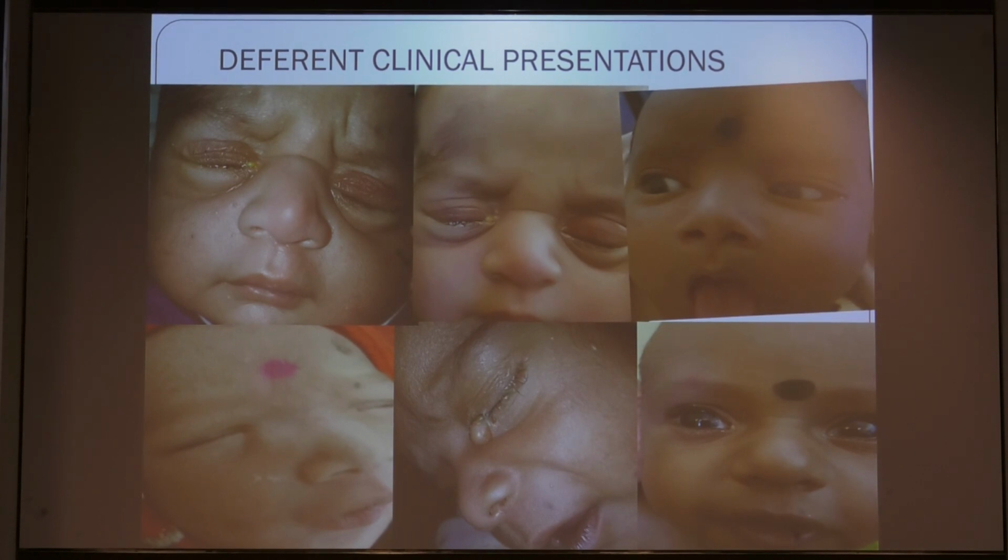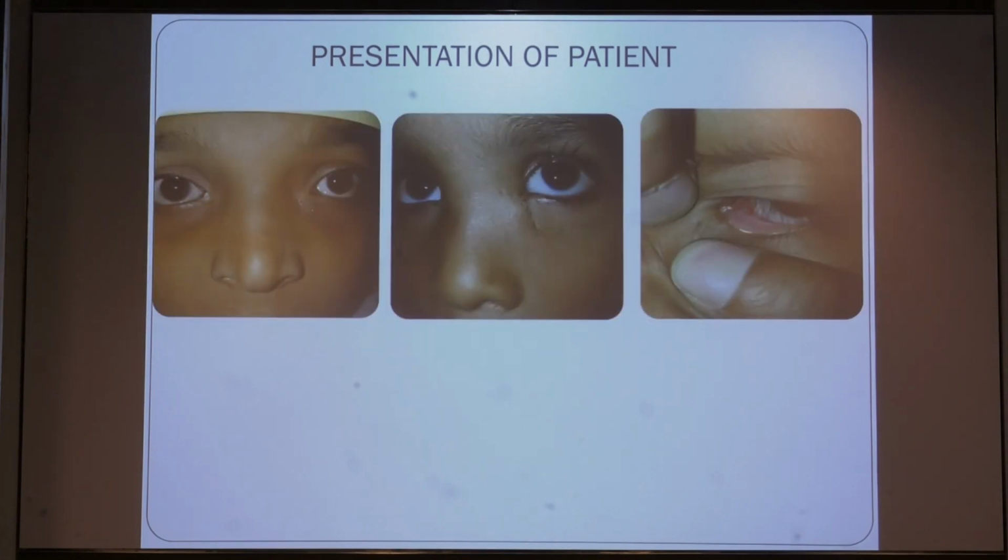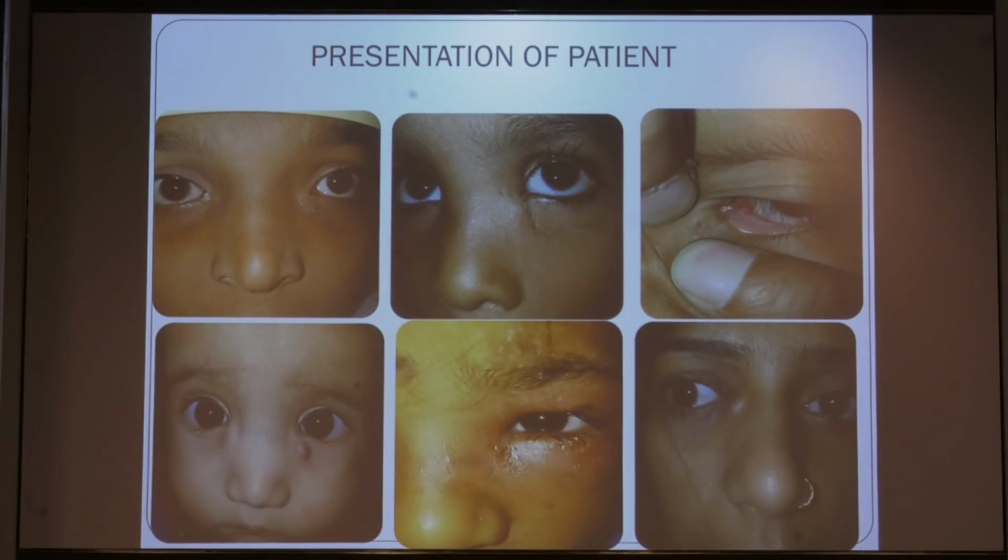Some cases present like this: a young child presenting with matting of the eyelashes, some discharge, swelling over the sac area, a cystic lesion, so it is very important to diagnose these cases. The other presentation would be in a younger child, like fistula, swelling, and discharge. Some patients also present with preseptal cellulitis, swelling, and some present with pain and swelling of the lid at the sac area and involvement of the upper and lower area of the lid.